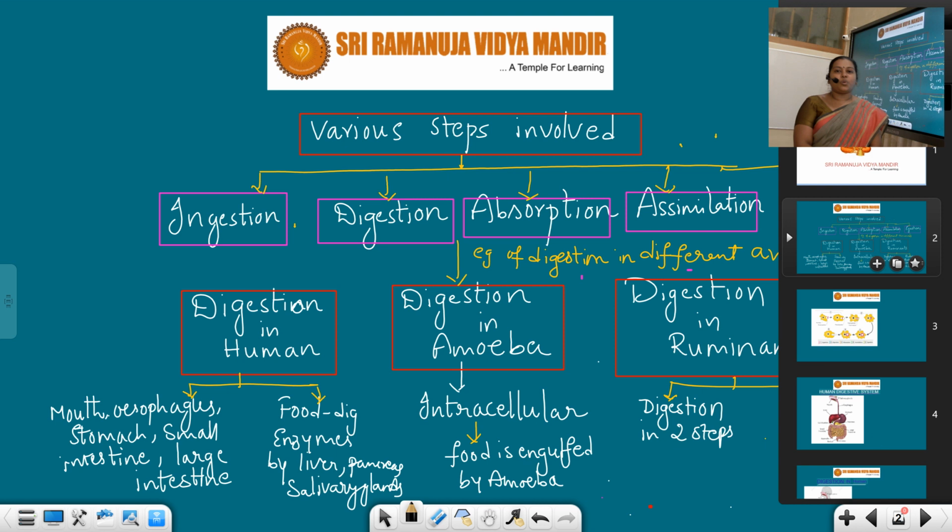No, we cannot synthesize our own food material. Simply, we are collecting the food from other plants and animals. Fruits, vegetables, nuts, all these we are collecting from plants. And egg, milk and so on, we collect from animal resources.